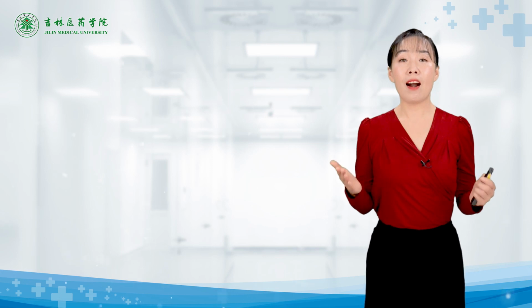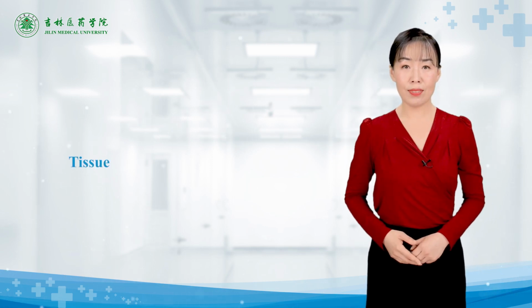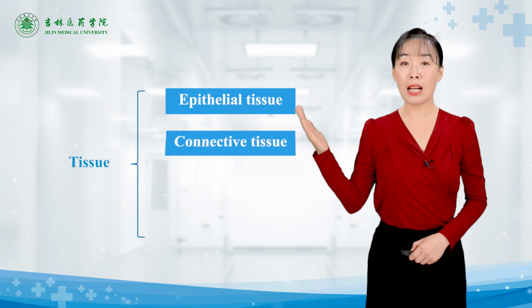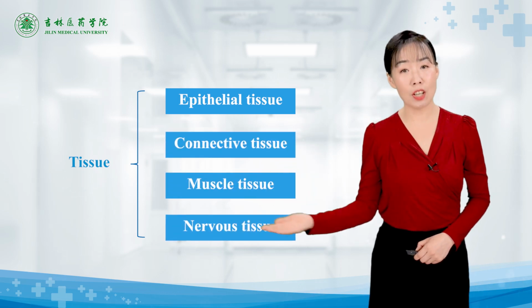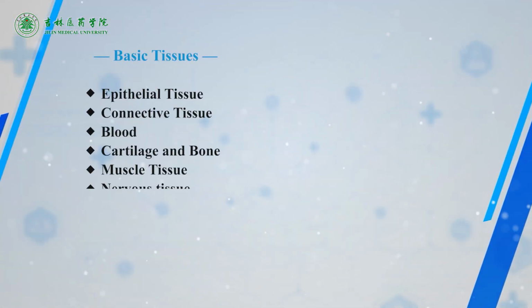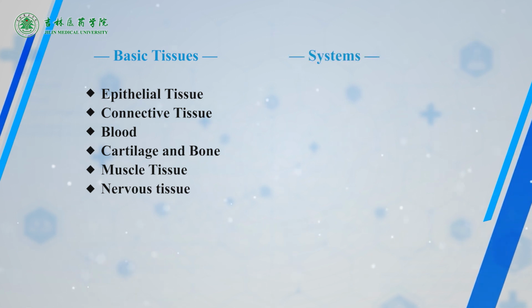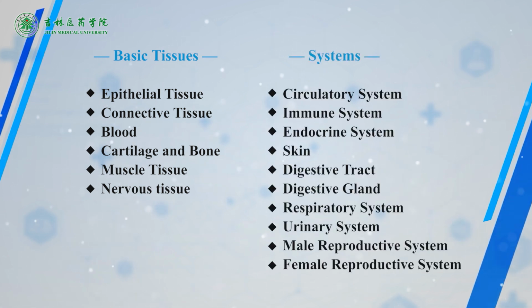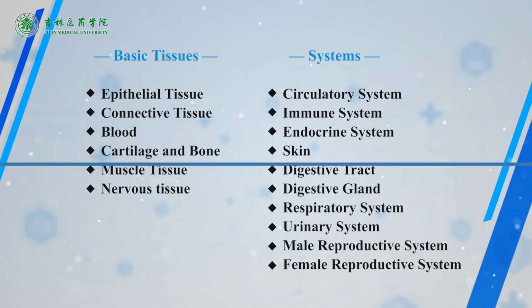In our body, there are 4 types of basic tissues. They are epithelial tissue, connective tissue, muscle tissue, and nervous tissue. The first part of this work describes the 4 primary tissues, and the second part covers the microstructures of organ systems. Knowledge of cytology is necessary to the study of histology. Before proceeding to this work, students must first revise what they have learned about the structures and activities of cells.